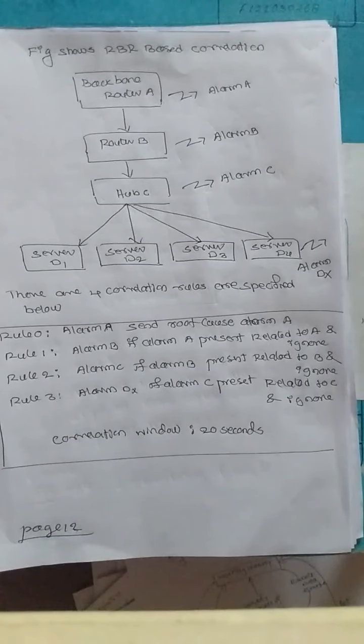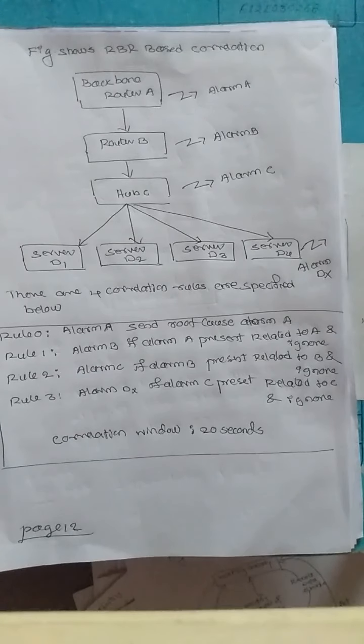Rule 3, alarm DX, if alarm C is present, related to C and ignore. The correlation window we are considering here is 20 seconds. Here rule 0 has no condition associated with it. Rules 1 to 3 are conditional rules. In order to allow for the propagation time, a correlation window of 20 seconds is set.